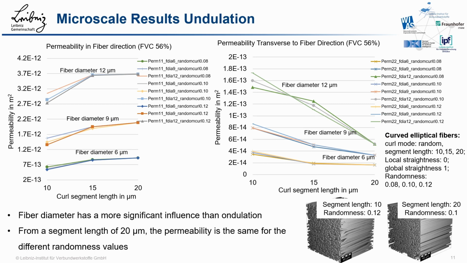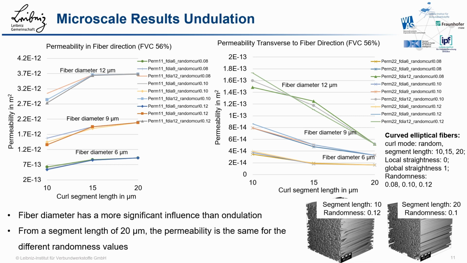Here we have two more diagrams showing part of the data for the undulation variation. On the left side, results for flow in fiber direction, and on the right side for flow transverse to fiber direction at 56% fiber volume content for 3 fiber diameters, 6, 9 and 12 microns, and 4 different undulation parameters. Curved elliptical fibers were modeled with GeoDict FiberGeo.